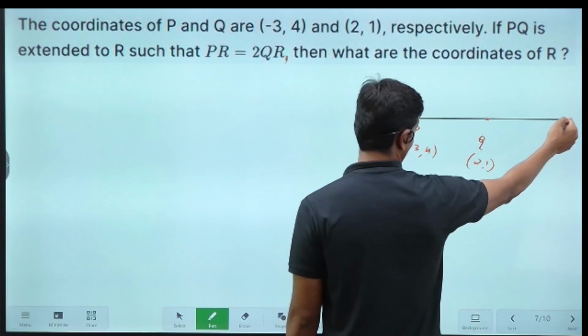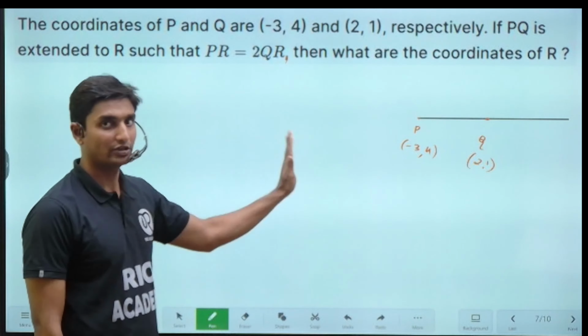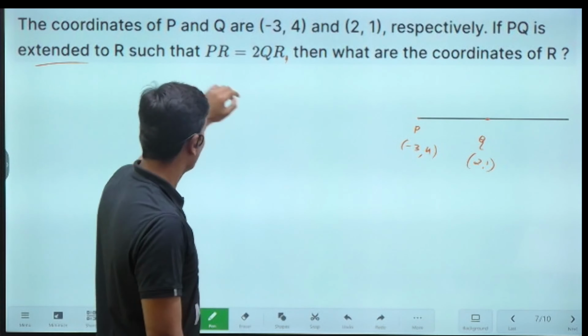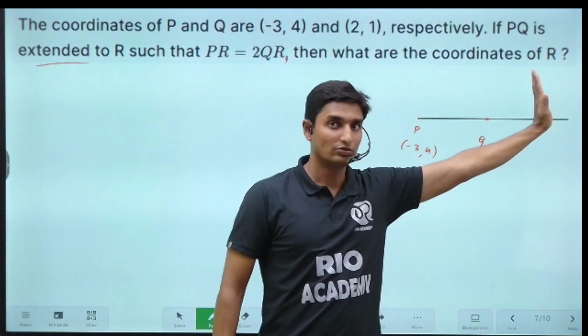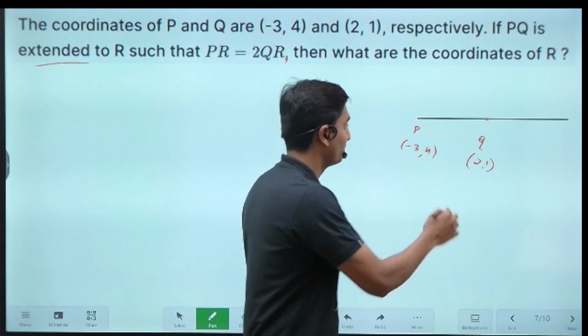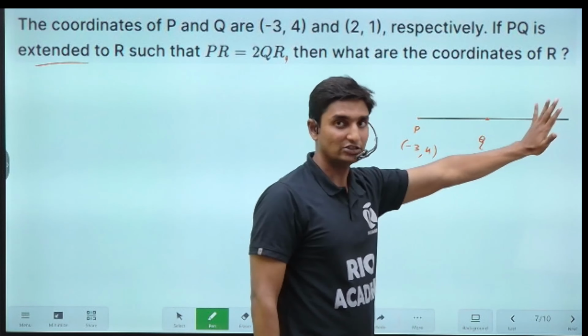Q can also be taken here, but you are taking it almost in the middle, or somewhere along here. Why is that? Because it is given in the question, guys. PQ is extended. You take out any of the points, you are just going to elongate this one. First of all, drop PQ, and then you are extending the further line. I have just taken down that initial straight line only.